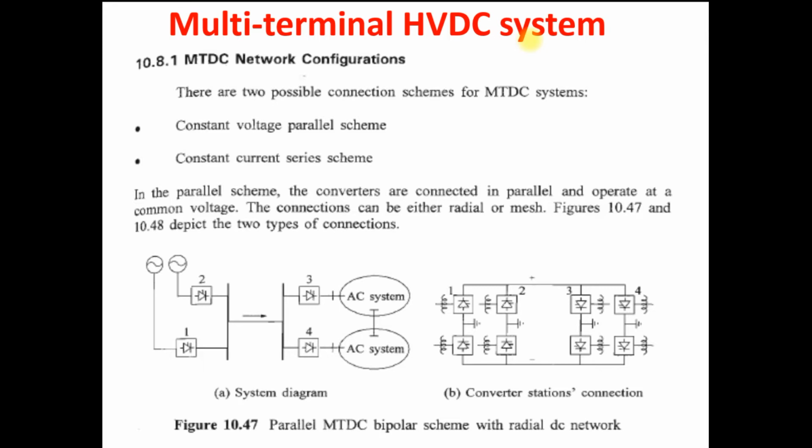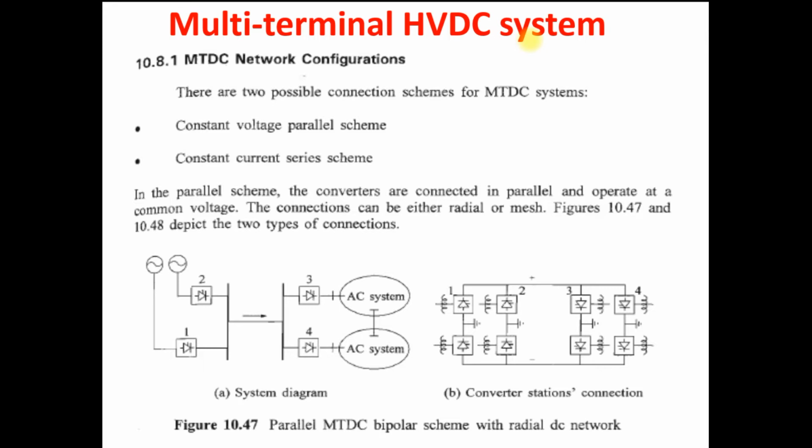It is increasingly realized that the multi-terminal DC system is more attractive in many cases to fully exploit the economical as well as technical advantage of the HVDC system, compared to the two-terminal HVDC system in some cases. Worldwide, some two-terminal HVDC systems have been expanded into multi-terminal HVDC systems, like 3-terminal, 4-terminal, 5-terminal, so that we can increase the power transfer from one end to another in a reliable manner, in a technical as well as cost effective way, through this HVDC technology.